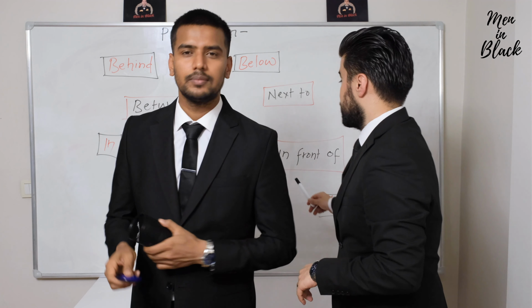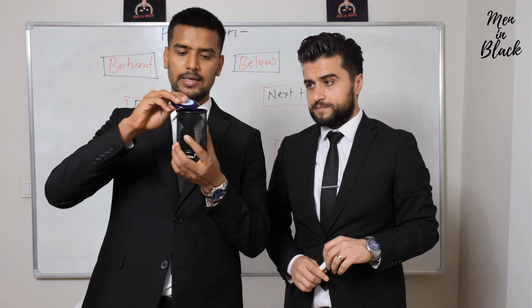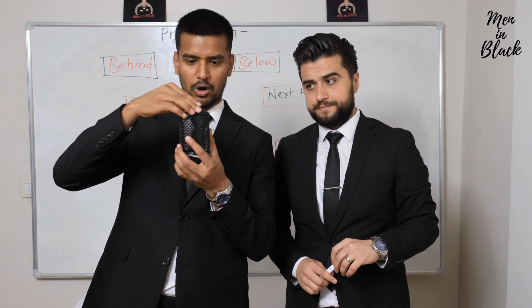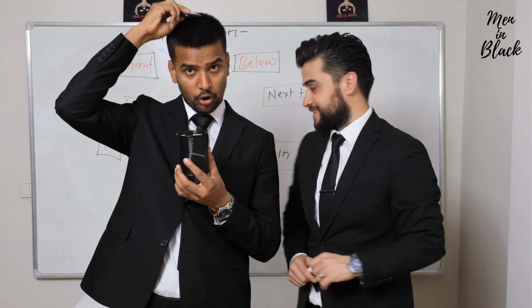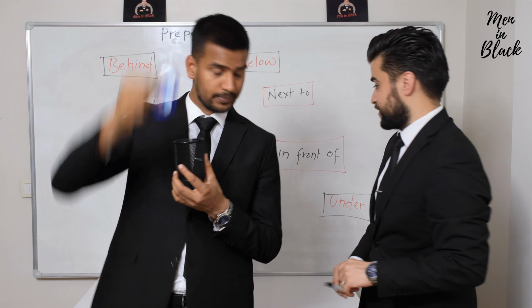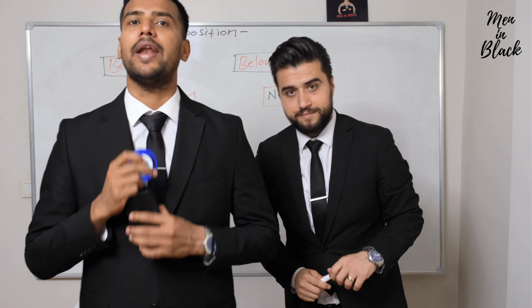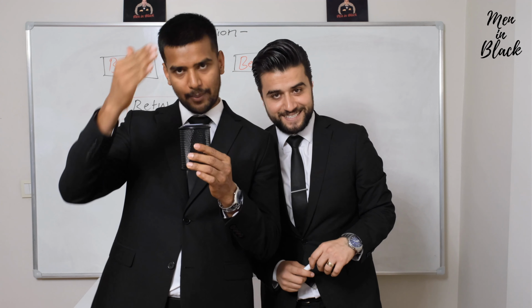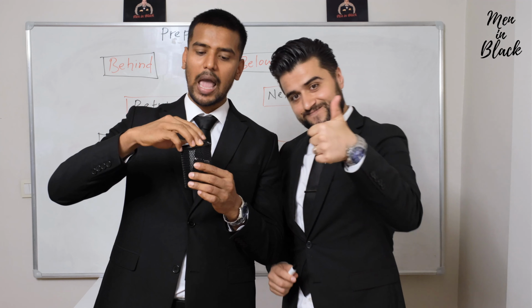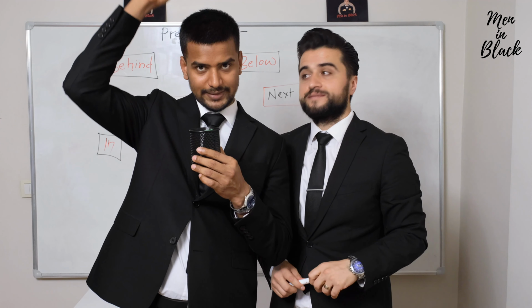Perfect. On. So you can see this is on the box. Nazar boncuğu on the box. You can also put it on your head. It must be touching. Above. So what is the difference between on and above? This is on, I put it. The nazar boncuğu amulet is on the box. And above, when you put it a little bit up, this is above. So this is on. This is above.